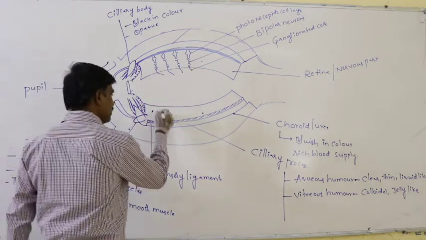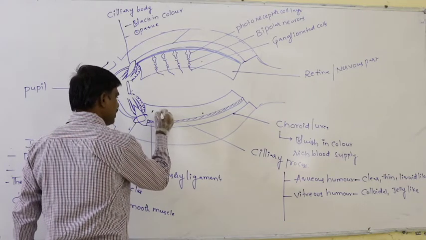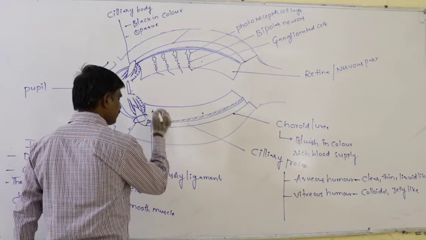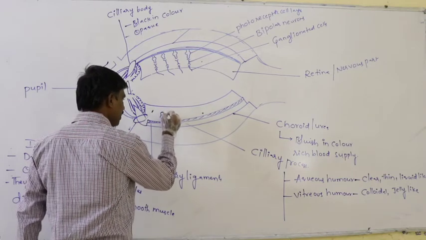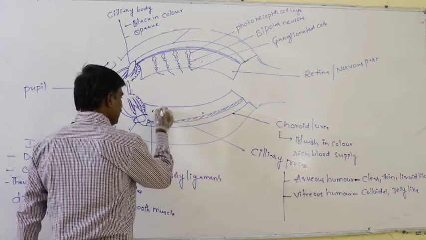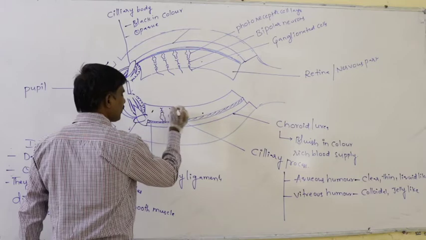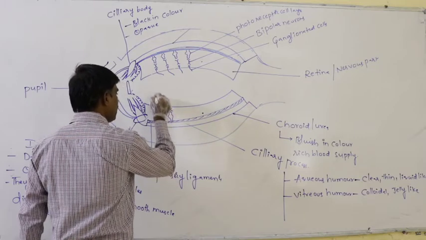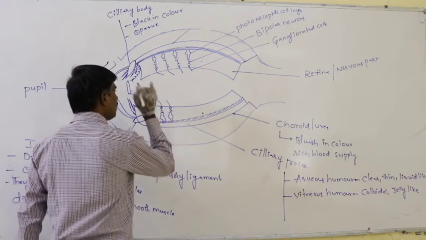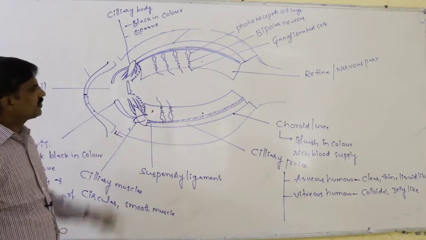In this side also, it is the same. These are the photoreceptor cells, these are the bipolar neurons, and these are the ganglionated cells of this side.